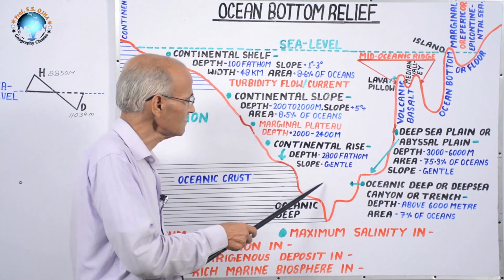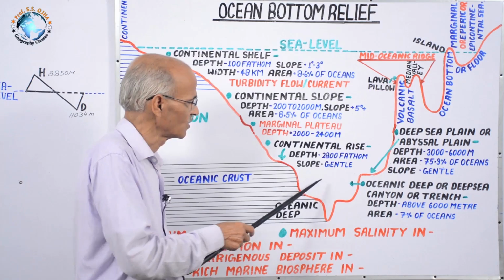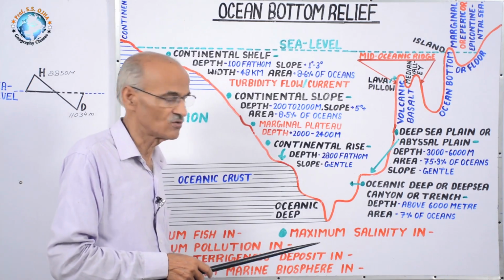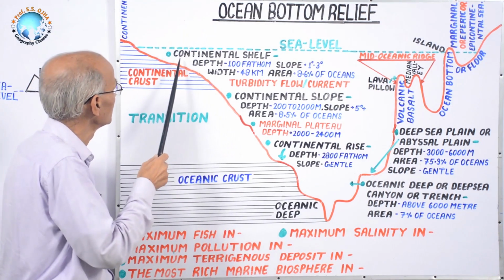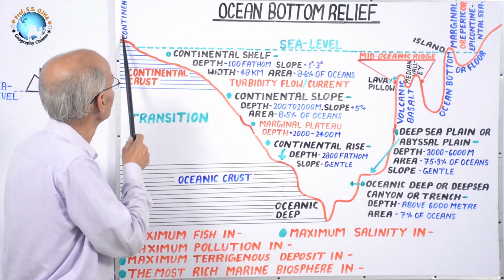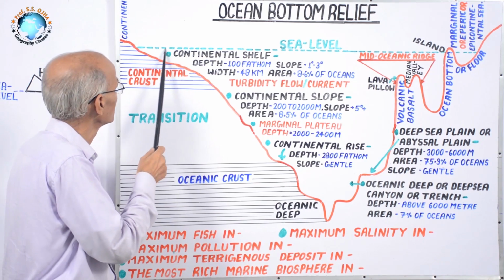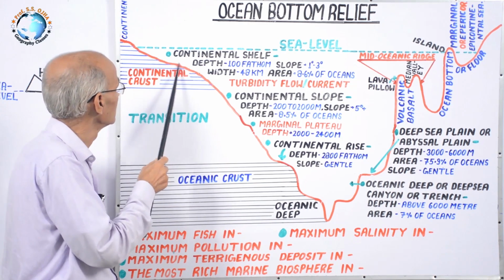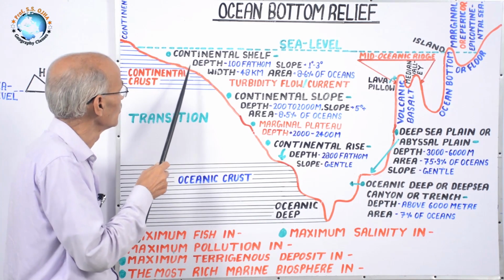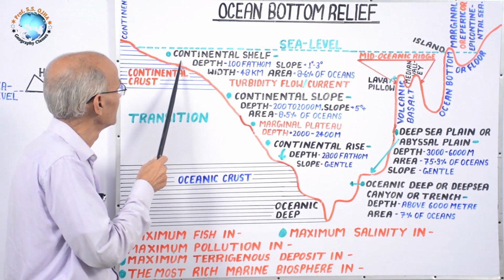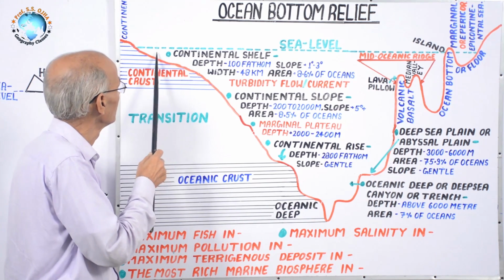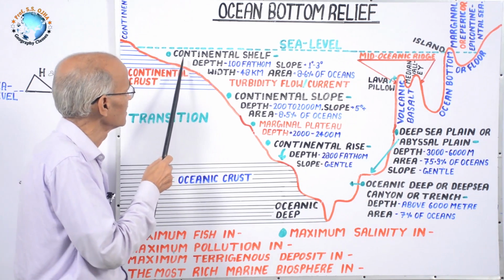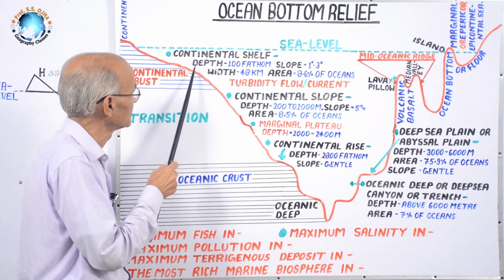That's why there are minimum chances of growing phytoplankton and zooplankton. Contrary to it, on the continental shelf insolation is found in abundance, fresh water is available, and the water is warmer. That's why phytoplankton grow in large amounts, resulting in rich zooplankton. Thus the biosphere is richest on the continental shelf.